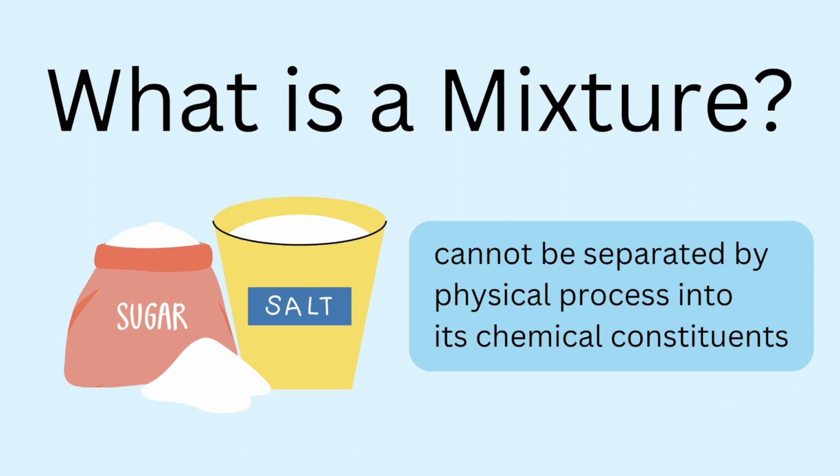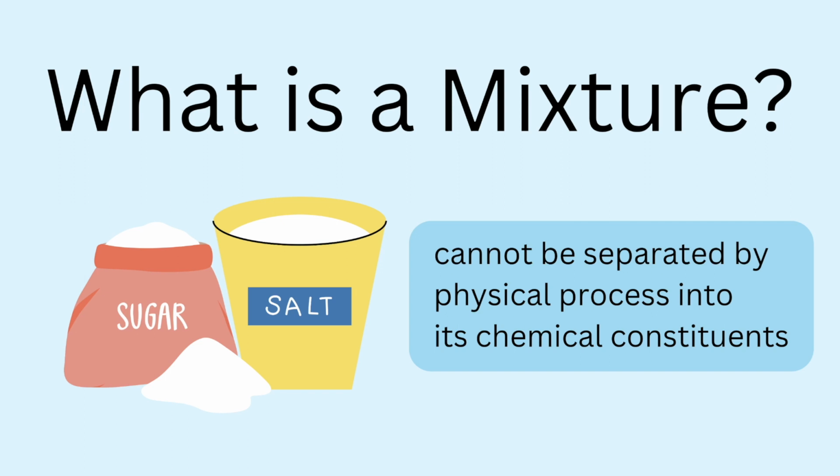Okay, salt and sugar. When you pour both of these in a basin, in a vessel, it's a mixture of salt and sugar. You cannot call it something else, right? Because we don't have something that is a combination of salt and sugar. It's just a mixture of salt and sugar. So a mixture is just a combination of more than one pure substance. That is what we call a mixture, and it can be separated using a physical process.